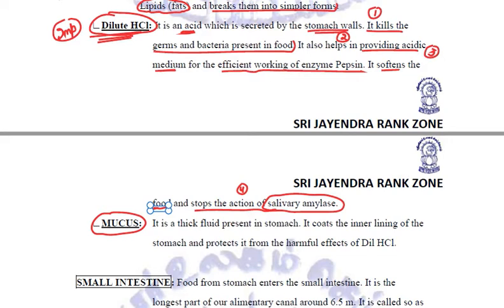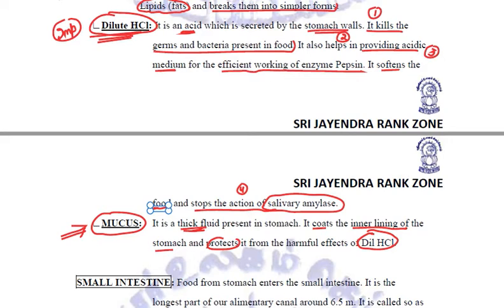So in our body, there is such a wonderful mechanism created that another secretion called mucus is secreted by the stomach walls. This mucus is a thick fluid, and the function of this mucus is that it coats the inner lining of the stomach in order to protect it from the harmful action of dilute HCl.